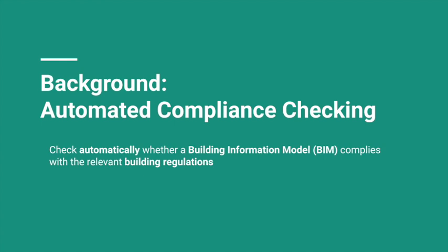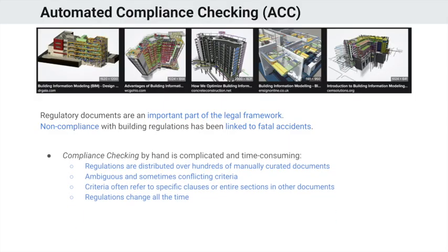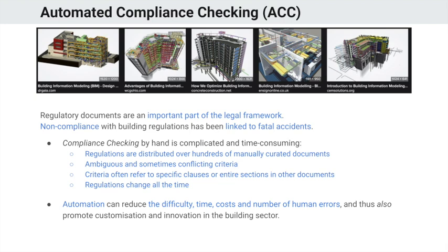Automated compliance checking is about automatically checking whether a building information model complies with the relevant building regulations. These building information models capture all sorts of information about buildings, like distances, fire safety measures, everything you can think of, in order to show that the building actually complies with the regulations before it's allowed to be built. But it also should contain that type of information during maintenance and even for destruction of a building.